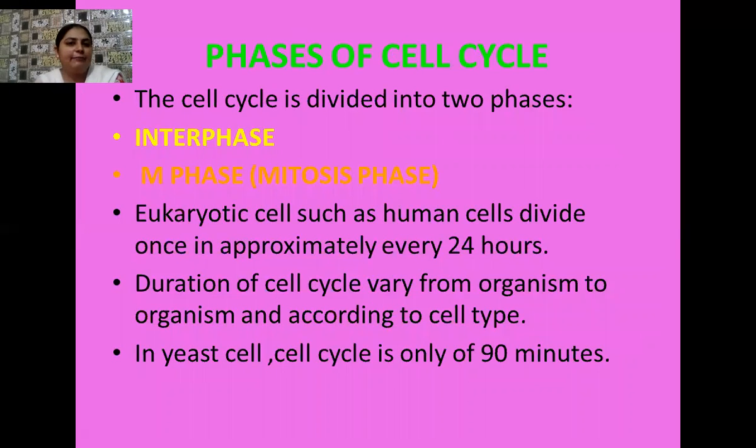The second phase is known as the M phase, which is the mitotic phase or mitosis phase. So always remember, for example, if we give the example of a eukaryotic cell or human cell, the duration of the cell cycle varies from organism to organism. Human cells generally divide once in 24 hours. And in the case of yeast cell, which is a unicellular fungus, the cell cycle takes 90 minutes.